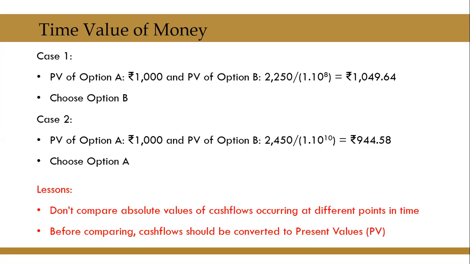So the most important lesson from this is it is wrong to compare, add or deduct cash flows or incomes happening at various points in time. Therefore, if one wants to compare them, one has to convert all of them into one particular period of time, and the best is to convert all of them into present value. And once you have a group of cash flows which are all in today's terms, it becomes very easy for you to compare them. And this is the most scientific way of understanding the time value concept.